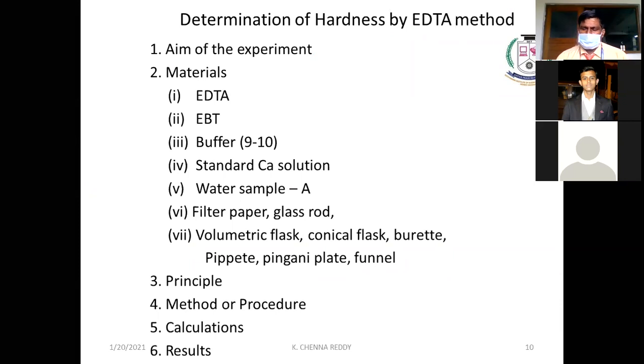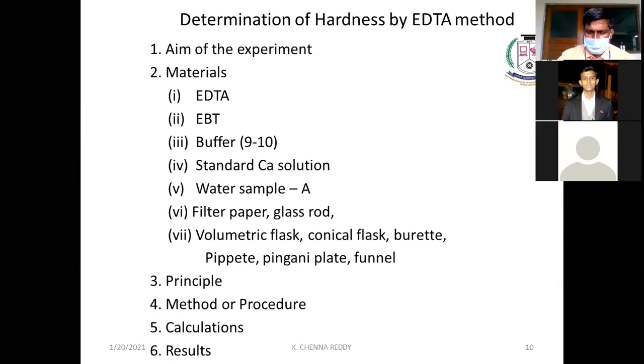The aim of the experiment is to determine the hardness of a given water sample. Materials used for this experiment: EDTA, EBT, buffer, standard calcium solution, water sample, filter paper, volumetric flask, conical flask, burette, pipette, Petri plate, and funnel. All these are the chemicals and glassware we are using in this experiment.